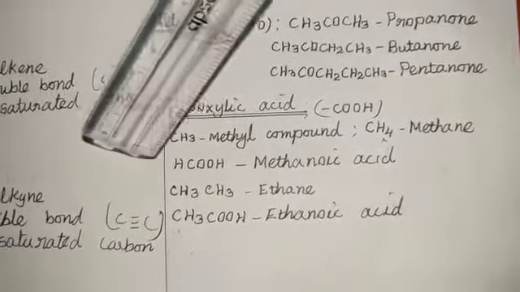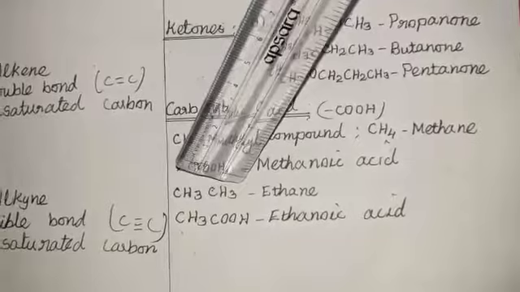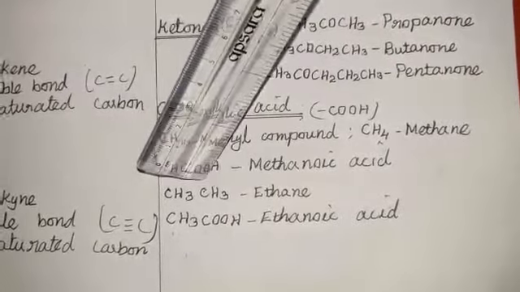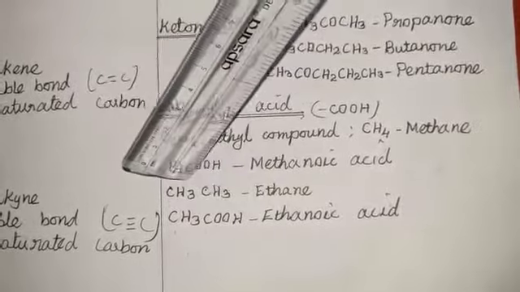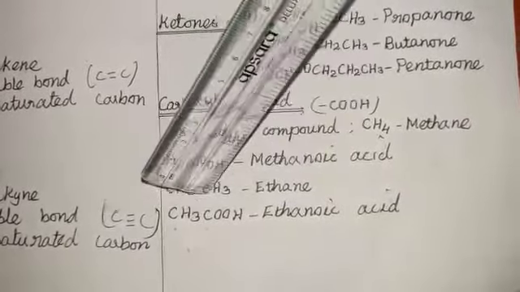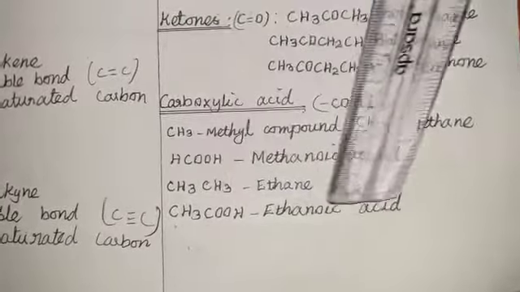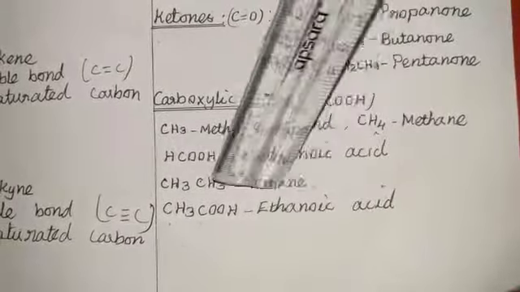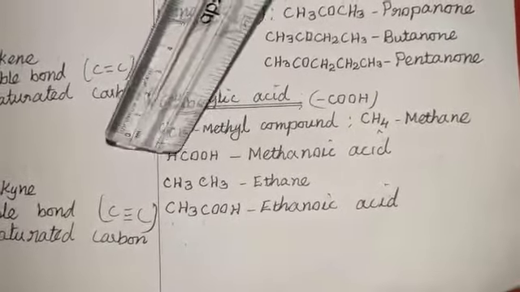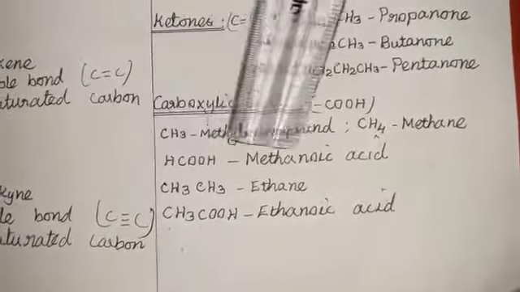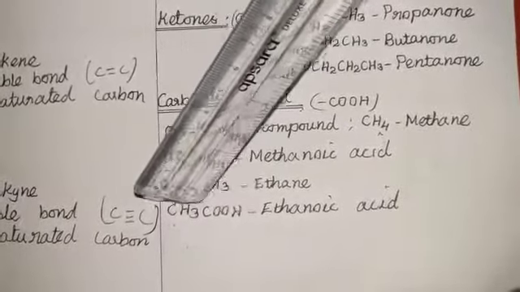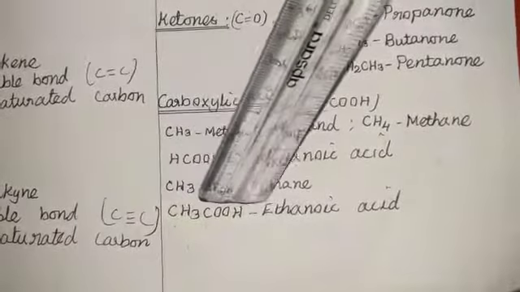Next one, CH3. So how many carbon atoms are there? 2 carbon atoms. So the 2 carbon atoms are present here. The name is ethane. So the ethane compound is joined to the carboxylic acid. The name is ethanoic acid. So now for 1 carbon atom, there is only 1 carbon atom, that is called methanoic acid. In this hydrocarbon compound 2 carbon atoms are there, so it is called ethanoic acid.